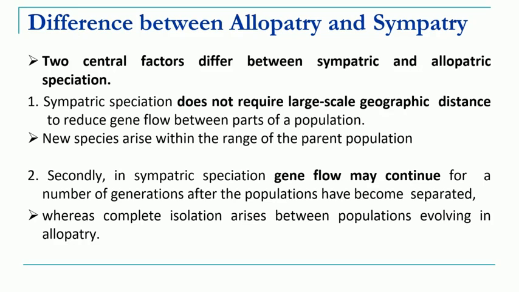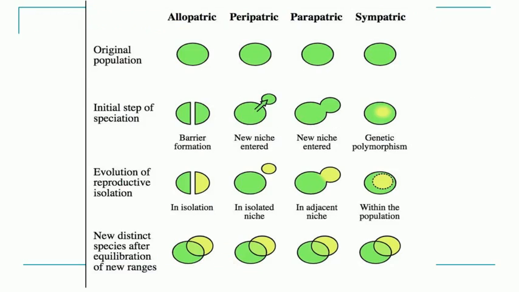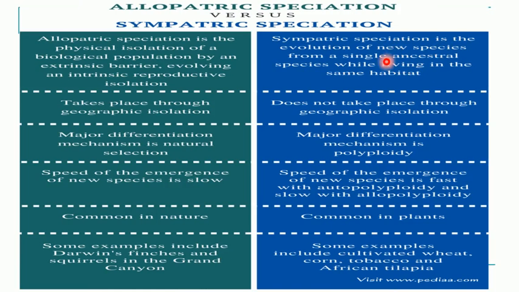Now let us understand the differences between allopatry and sympatry. We have seen that for allopatric speciation to take place, there should be the presence of a geographical barrier, but for sympatric speciation, there is no need of a geographical barrier. It can take place within the same area by formation of new niches or new habitats. Allopatric speciation takes place through geographical isolation. Sympatric speciation does not take place through geographical isolation.